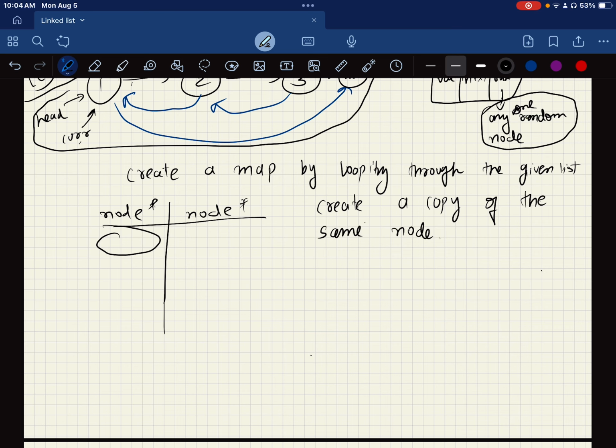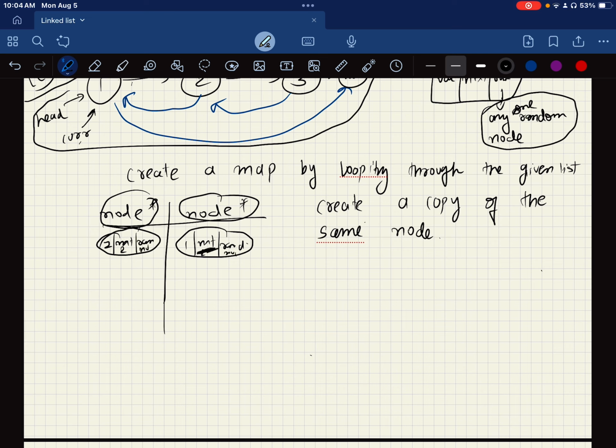So you will have the same map, node pointer key, node pointer value, but now you will have a node pointer with, let's say, a 1, a next, a random, and then the same way you will have a 1, the next, and the random. Okay, you loop through it, so the next that will be saved here will be 2 nil, 2 nil.